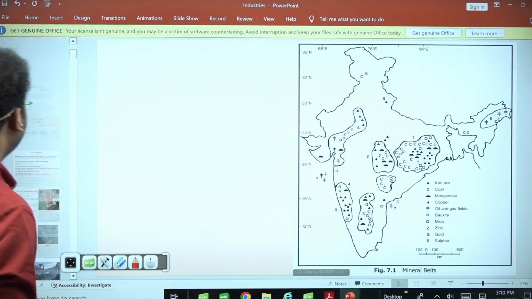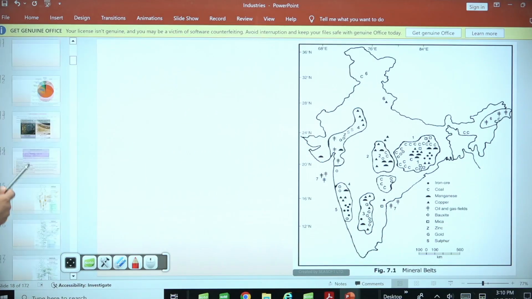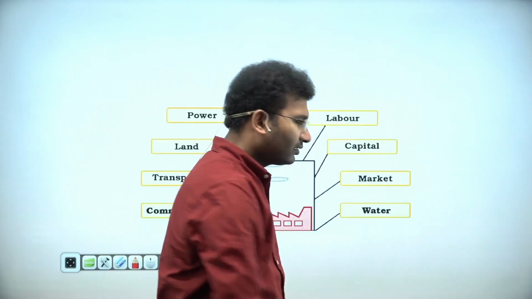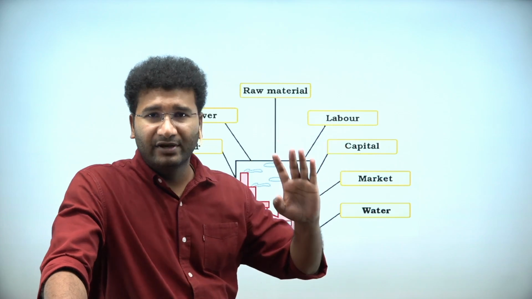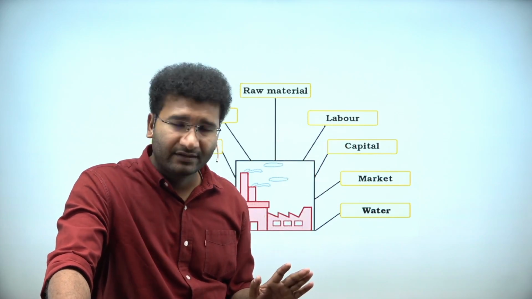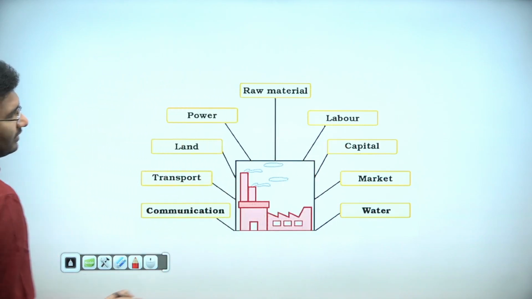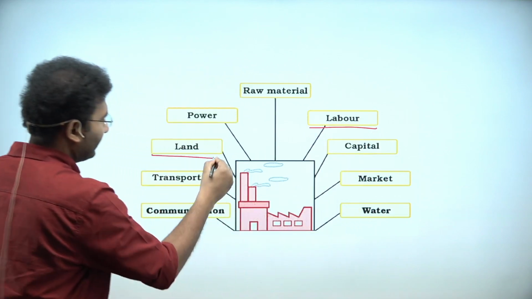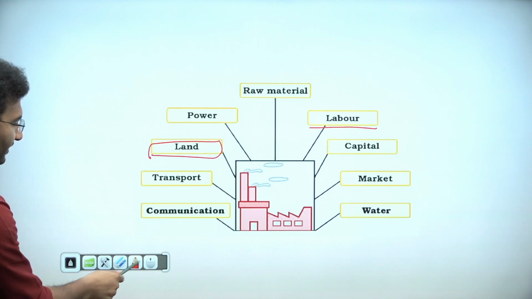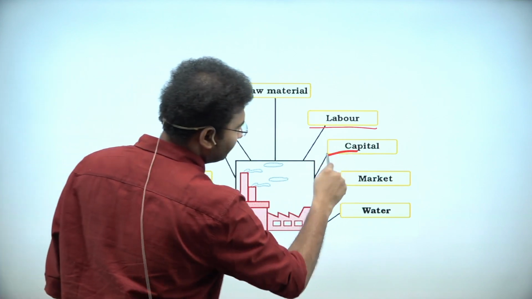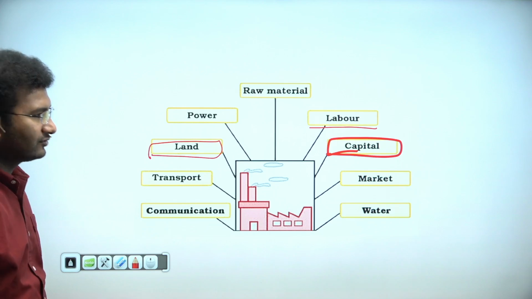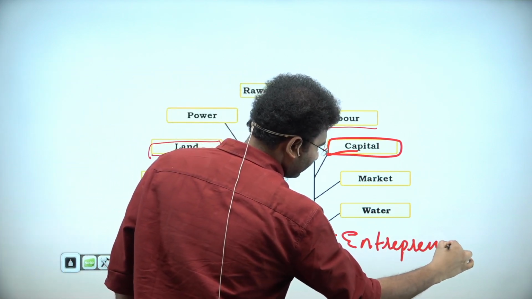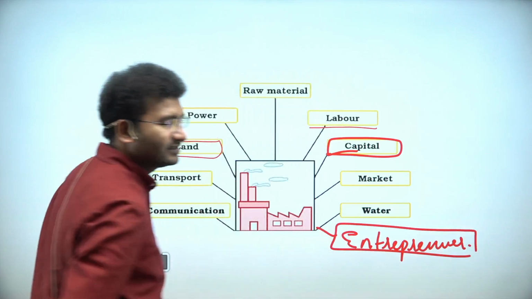Now let's see, first, for setting up of any industry, there are a few fundamental entities that are very, very important. That is, you need 4 major entities: land, labor, capital and entrepreneurship. Okay? See, you need land, you also need labor. Okay? Land and labor, right? Capital and entrepreneurship. You need capital and you need entrepreneurship, which is not written here. These are the fundamental entities.